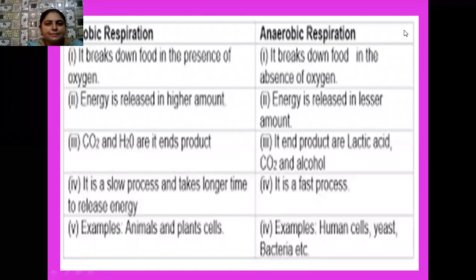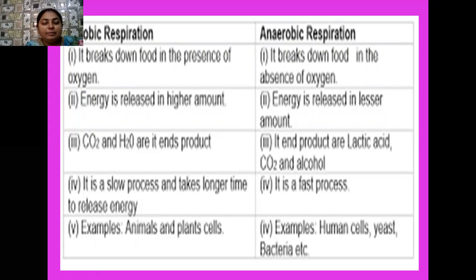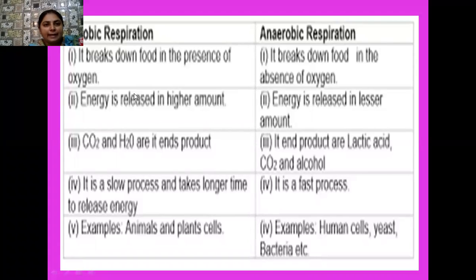Good morning, students. So today we are continuing with our next topic in the chapter respiration in plants, and that is the Krebs cycle. Students, another name of the Krebs cycle is the tricarboxylate cycle. It is also known as the TCA cycle. Before I proceed with that, I have also added some flow charts for you, and I am going to explain them, and that is quite helpful for your exams.